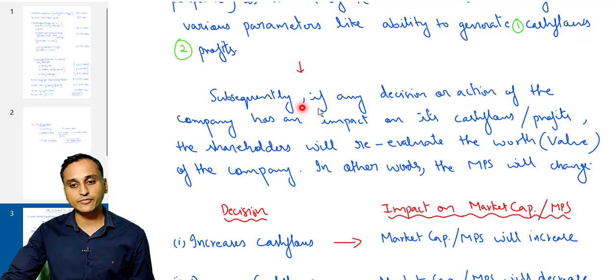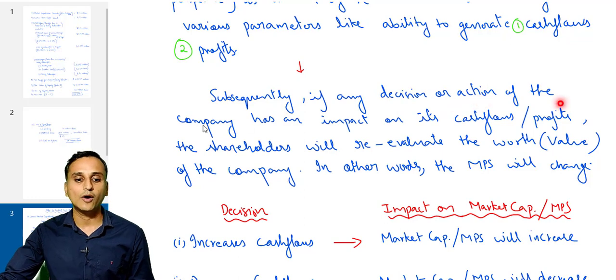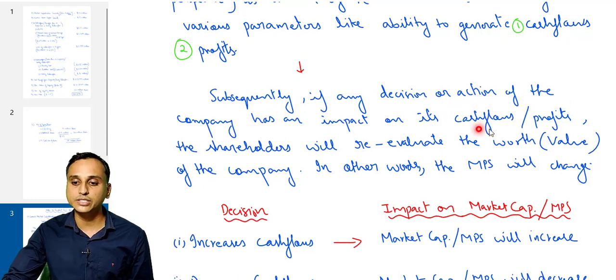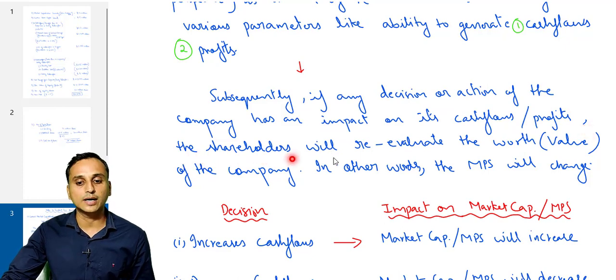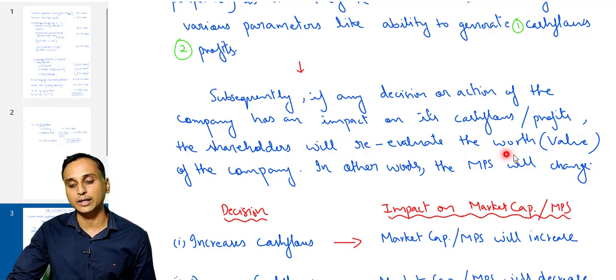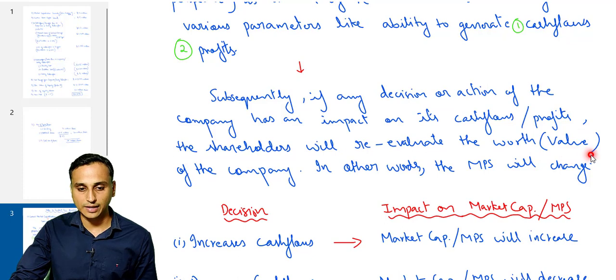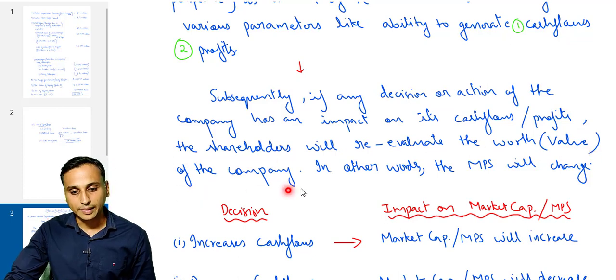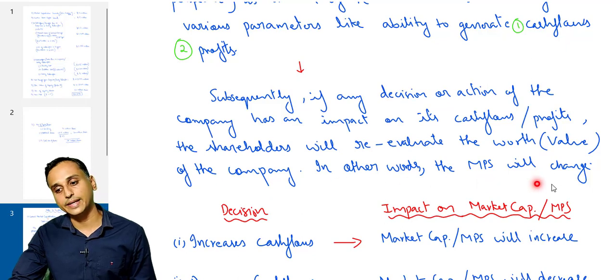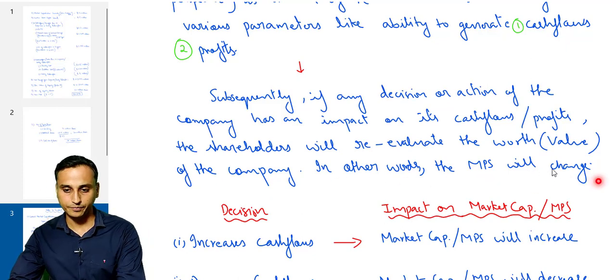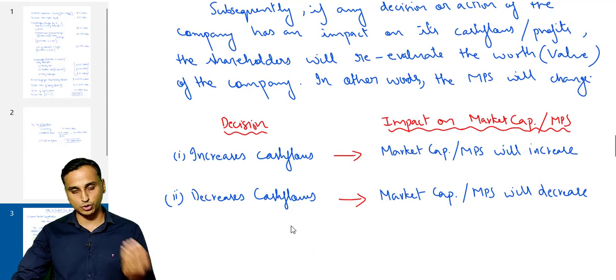So subsequently, if any decision or action of the company has an impact on its cash flows or profits, the shareholders will re-evaluate the worth, that is the value of the company. In other words, the MPS will change. So that is what has happened in this question.